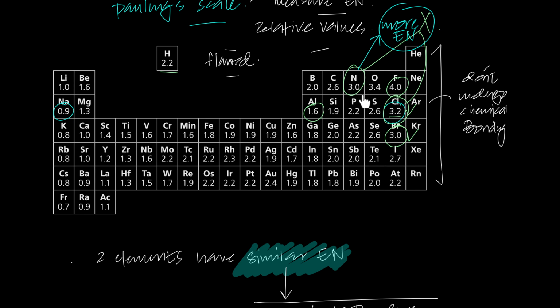So nitrogen is smaller in size. Chlorine has one extra shell. Nitrogen is smaller in size, so because nitrogen is smaller in size, it is more electronegative. It pulls the electrons closer.